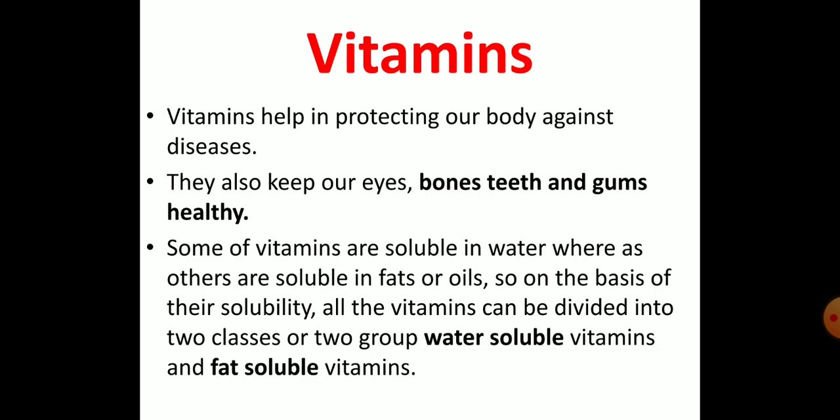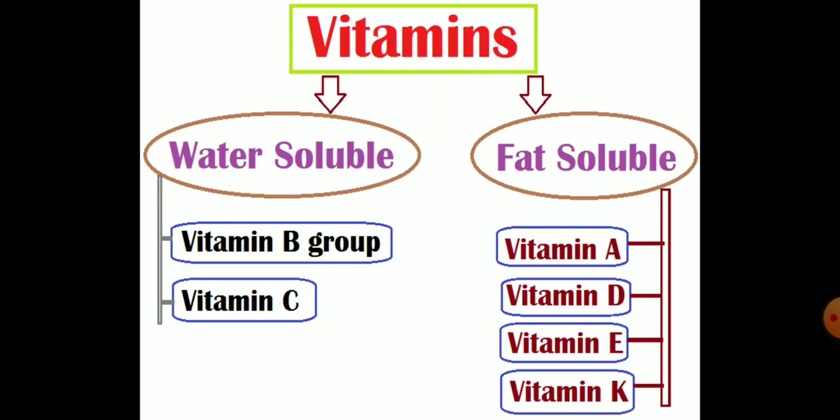Some of the vitamins are soluble in water, whereas others are soluble in fat or oils. So, on the basis of their solubility, all the vitamins can be divided into two groups, that are water soluble vitamins and fat soluble vitamins. Water soluble vitamins are vitamin B group and vitamin C, and fat soluble vitamins are vitamin A, D, E, and K. So today we learned about the different components of food.